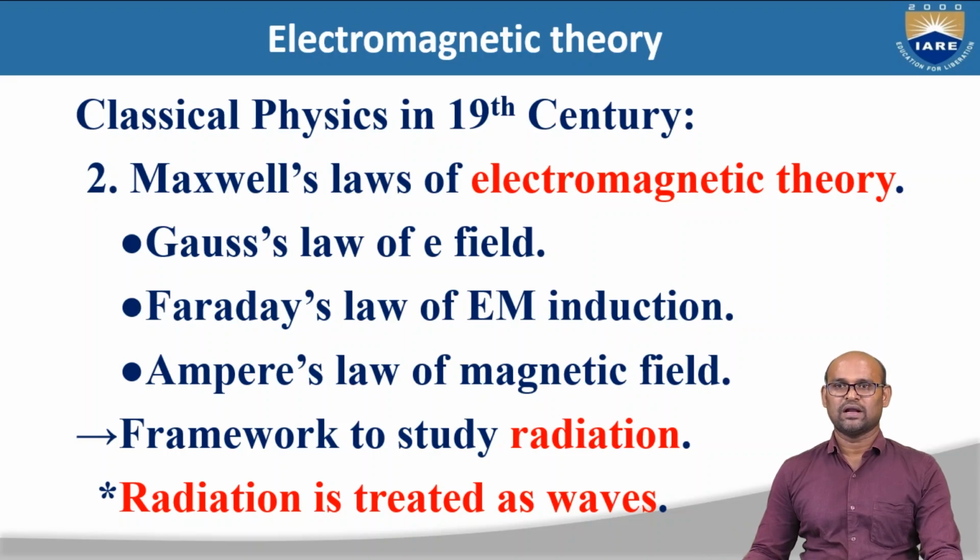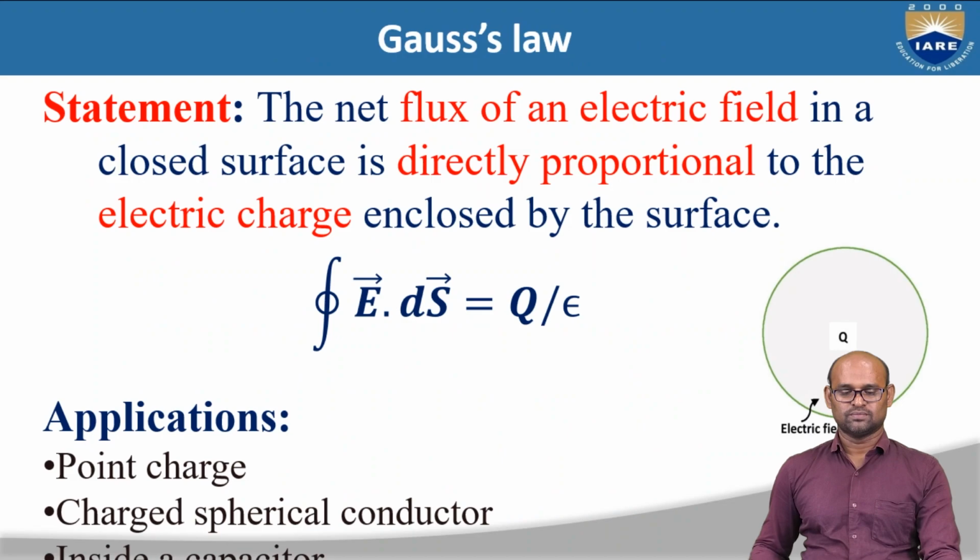In Newton's classical mechanics, we treated matter as particles and studied the dynamics of matter. Here in electromagnetic theory, we are treating radiation, for example heat or light, as waves to understand the radiation.